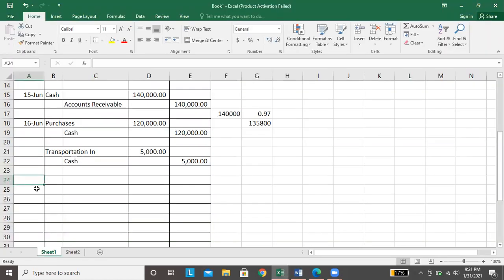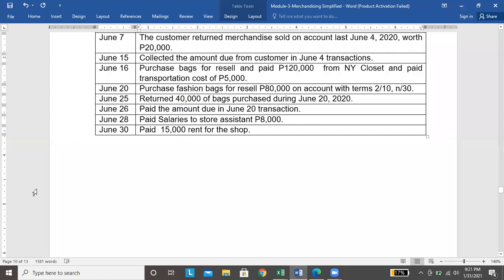Okay. Next, June 20. For June 20 transaction, purchase fashion bags for resale, 80,000 on account with terms 2/10, net 30. So kanina sa June 16, nag-purchase tayo tapos binayaran natin ito ng cash.